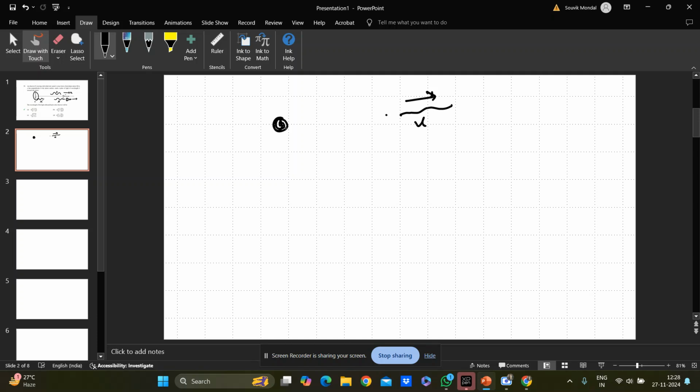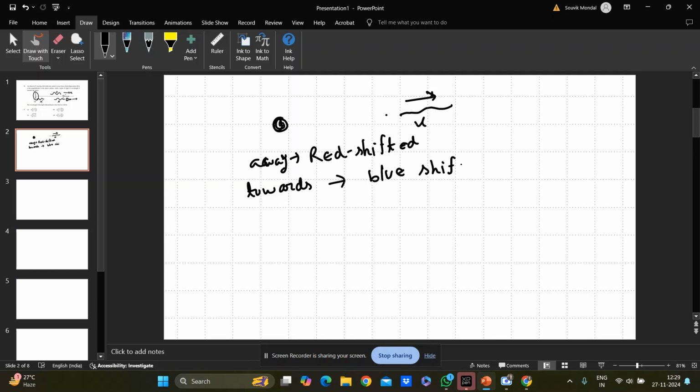So when the object is moving away from you, then it will be red shifted, so wavelength gets increased. And if it is moving towards you, then it will be blue shifted. Its wavelength gets reduced. So this phenomenon you should know, because then you can easily write those formulas.